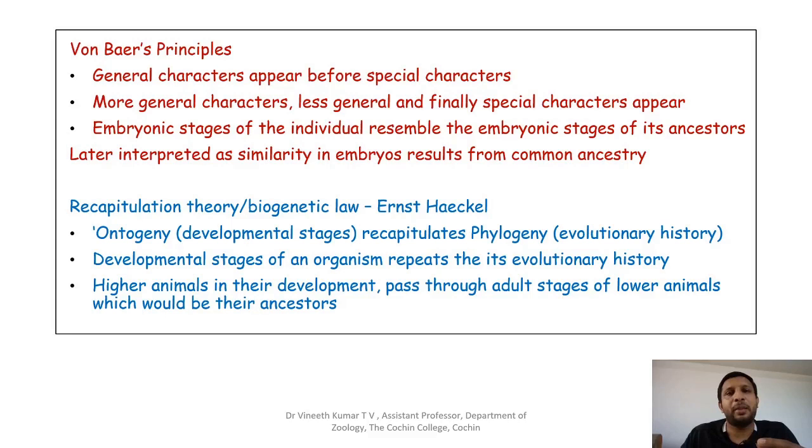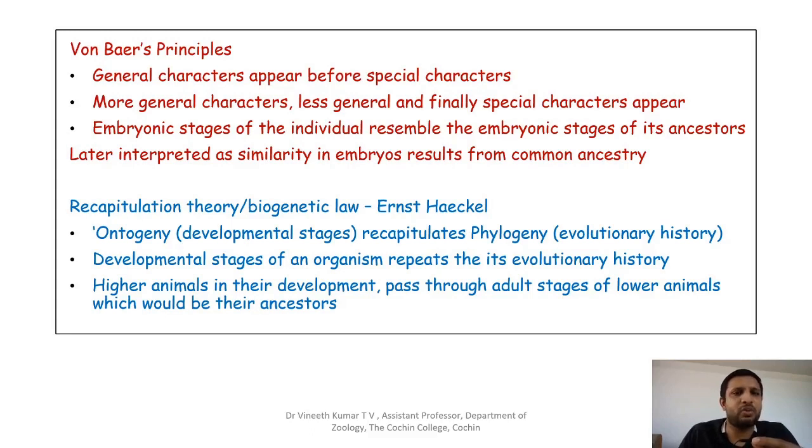That means the embryonic stages of a mammal, a reptile, a bird, a fish, or an amphibian: all these groups have a common ancestor. That is why their embryonic stages are similar. This is the reinterpreted form of von Baer's principle, which is widely accepted now.